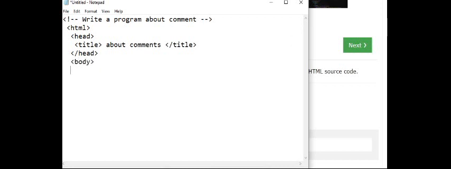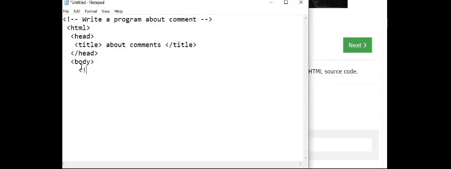In the body I am writing a comment. Go to the cursor here.